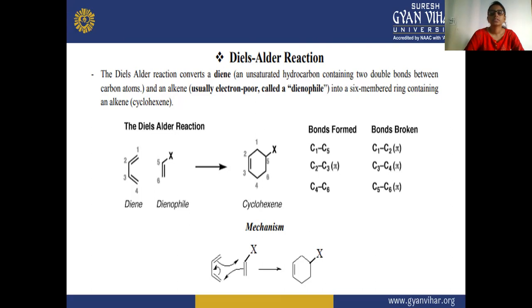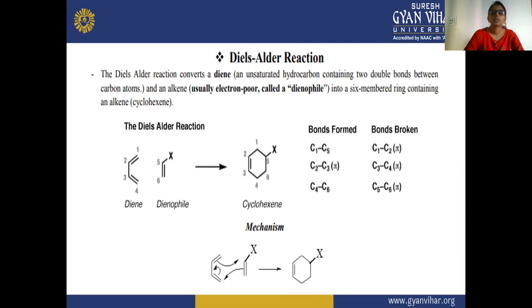So here you can see in this reaction the numbering is given on both the diene and the dienophile, showing bond formation and bond breakage. C1 and C5 will react with each other, and there is a breakage of the pi bond between C1 and C2, which will form a single bond. After that, there is a bond formation on C2 and C3, which is a double bond.